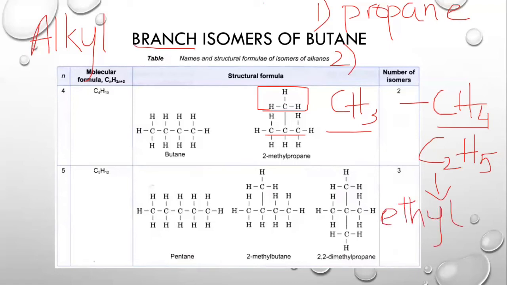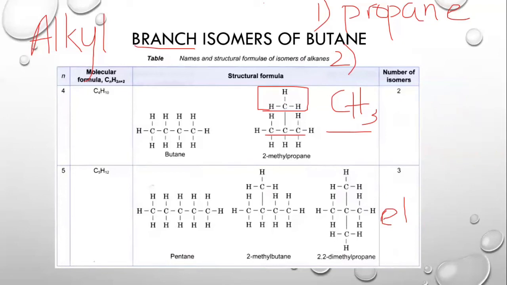So the branch that we have over here becomes methyl. Now, most of the time we are only given methyl, but others can come, and alkyl groups always form by removing one hydrogen from alkanes. Okay, so the branch is the methyl.